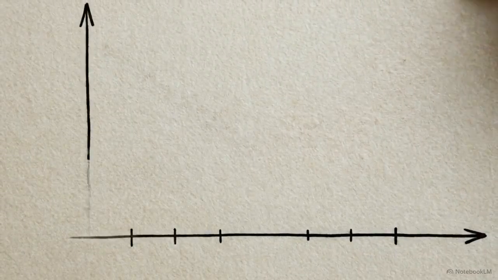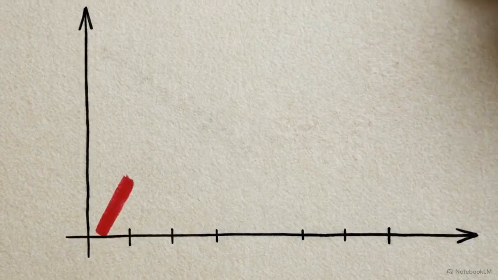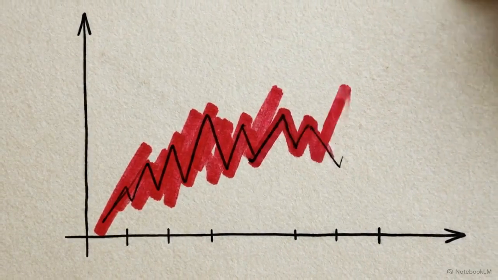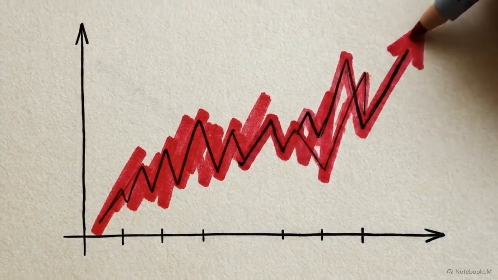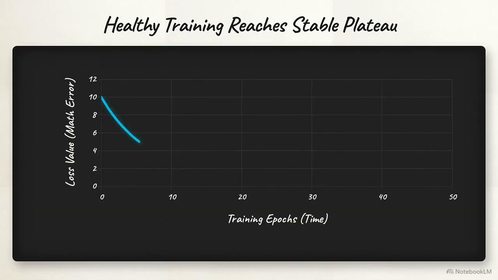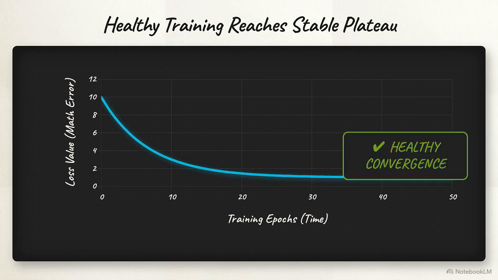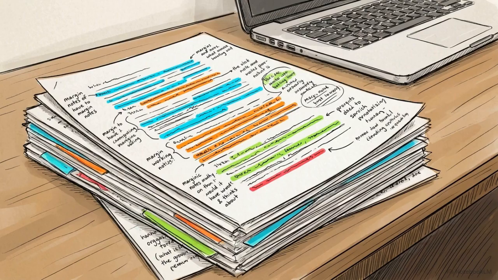This doesn't render metrics useless. A spiking loss or diverging evaluation curve remains your best automated alarm for catching broken runs and overfitting. Use the curve to verify that the training is healthy, but to evaluate if the model is actually good, close the dashboard and read the outputs yourself.